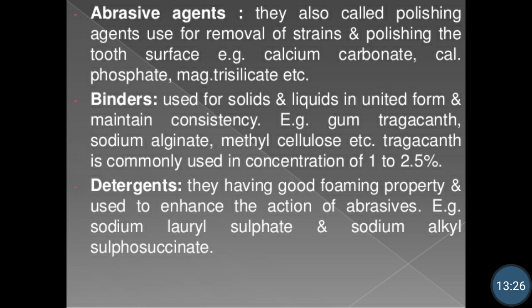To bind the solids or liquids in the dentifrice formulations and to maintain the desired consistency of that formulation, different binders are used. Examples of binders are gum tragacanth, sodium alginate, methyl cellulose. Commonly tragacanth is used in a concentration of 1 to 2.5.